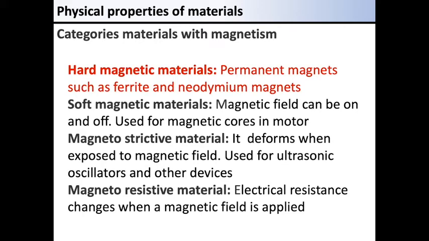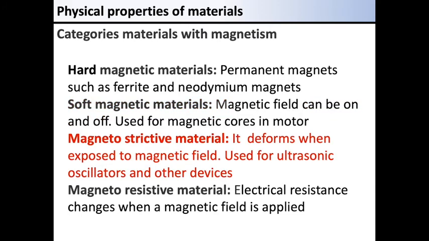Hard magnetic materials are used as permanent magnets. Ferrite and neodymium magnets are examples. Soft magnetic material can switch the magnetic field on and off. For example, they are used for magnetic cores in motors.